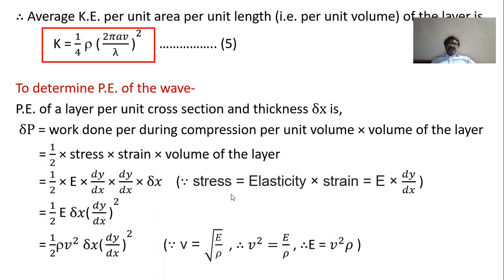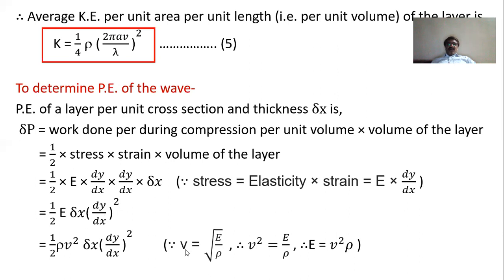But what is stress? It is modulus of elasticity into strain. So if capital E is the modulus of elasticity of the medium, then stress is capital E into strain, that is dy by dx, as we calculated in the previous period. So half into E into dy by dx, and the volume of the layer is delta x. If we arrange these terms suitably, we have half E into delta x into (dy by dx) whole square.